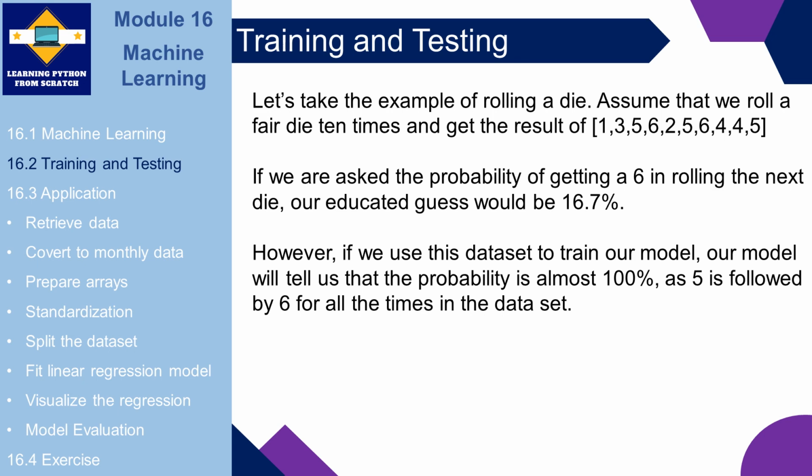Let's take an example of rolling a die. Assume that we roll a fair die 10 times and get the result of 1, 3, 5, 6, 2, 5, 6, 4, 4, 5. If we are asked the probability of getting a 6 in rolling the next die, our educated guess would be 16.7%. However, if we use this dataset to train our model, it will tell us that the probability is almost 100%, as 5 is followed by 6 for all the times in the dataset.